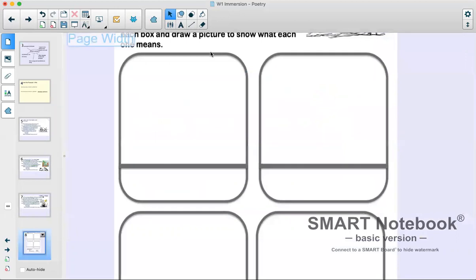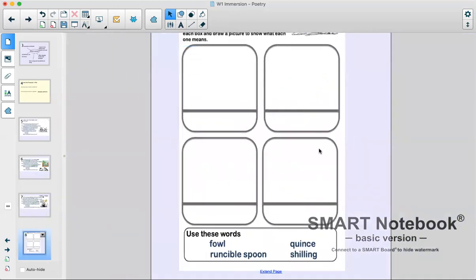Now your challenge is, and I'll make this nice and small so you can see it. So we have 4 different boxes and a little space underneath for you to label. So we've learned a few new words from this poem today. And if you forget what they mean, please feel free to rewind the video and go back and see either the picture beside them or the way that I've explained them if you need a bit of a reminder. But we've got 4 different words inside the box: fowl, quince, shilling, and runcible spoon. So these are all things, these are all nouns from the poem.